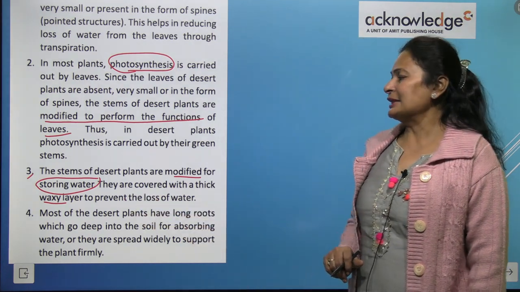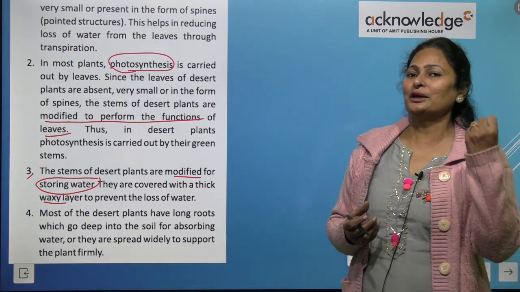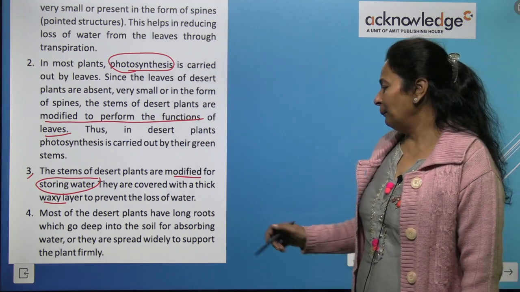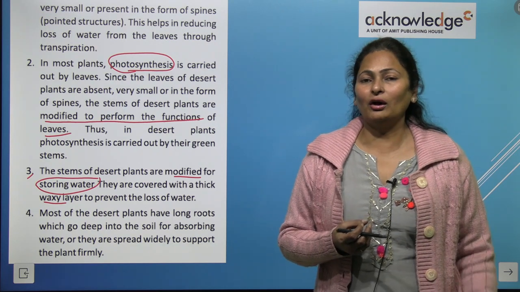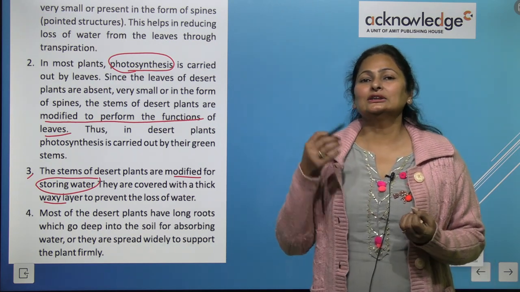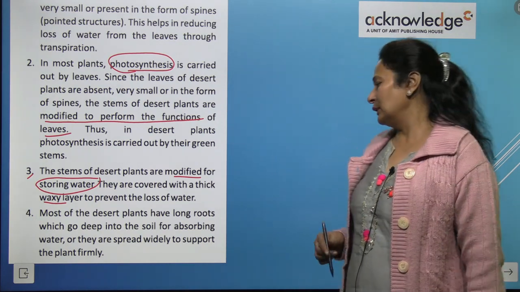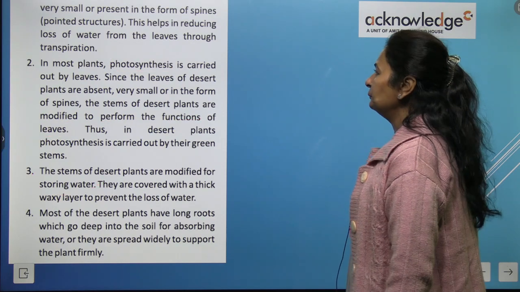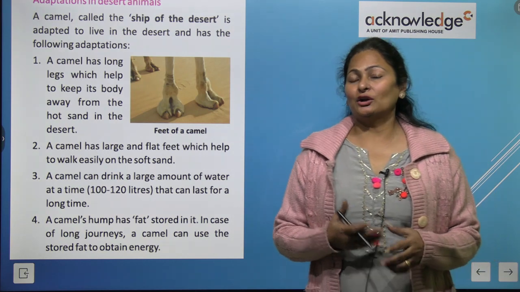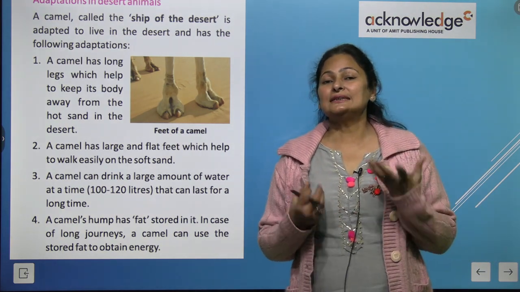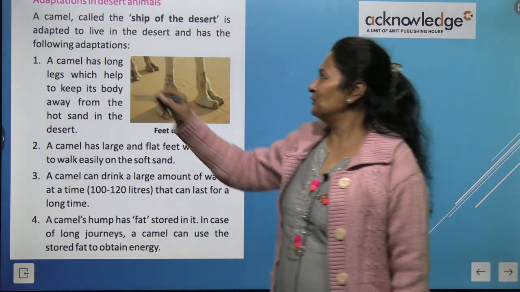Most of the desert plants have long roots which go deep inside the earth to absorb water and minerals, because there is a scarcity of water, scanty rainfall. So because of these conditions, the roots go deep into the soil to absorb the water, right? So we have seen the adaptations in plants in the desert region. Now we will see the adaptations in animals for the desert region.